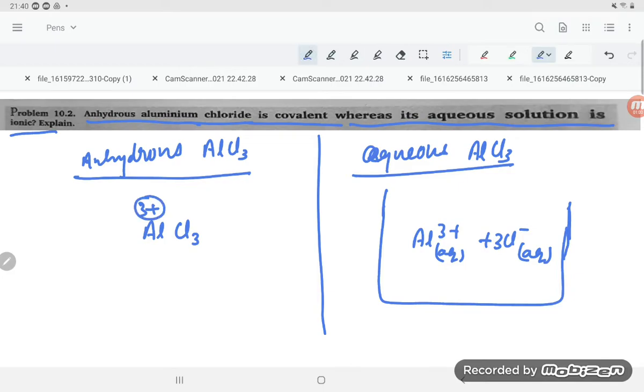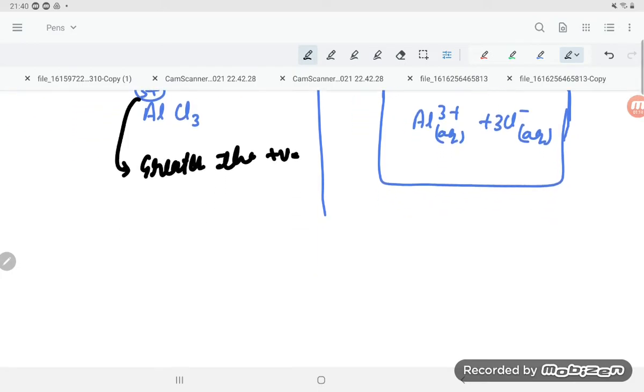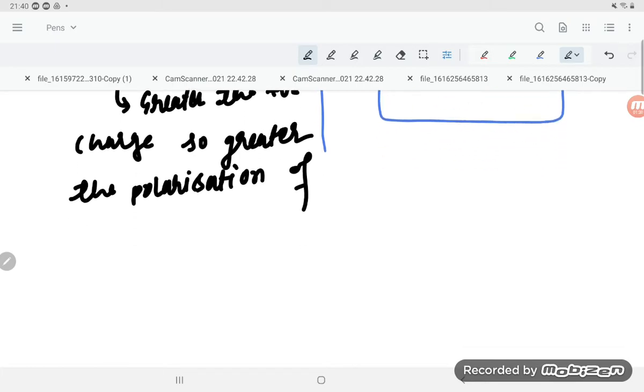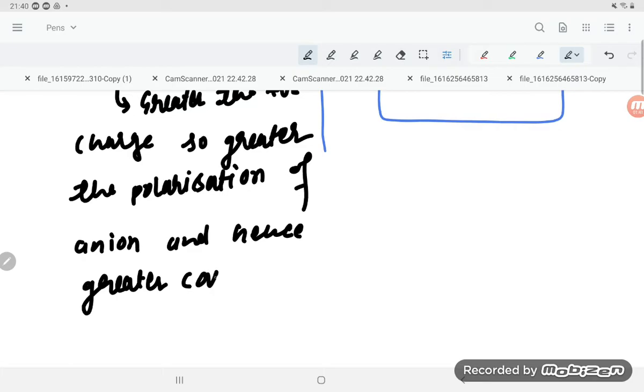And what the Fajan rule is saying, student, is that the greater the positive charge, the greater the polarization of the anion, and hence greater covalent character.